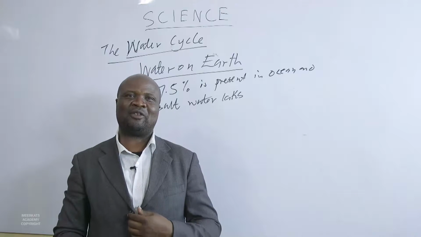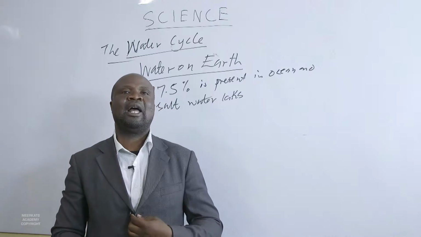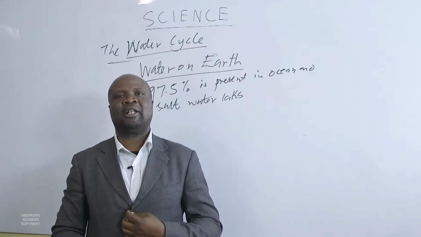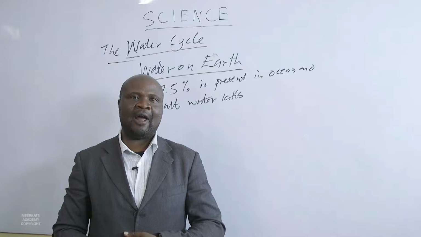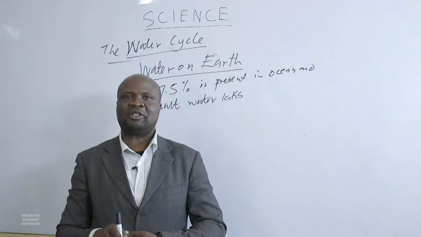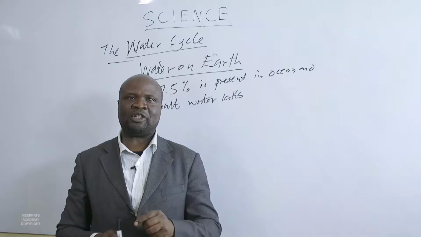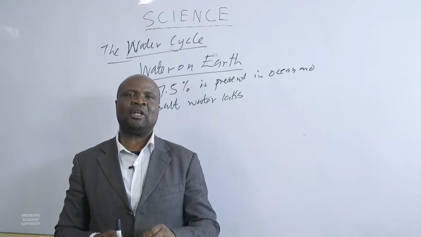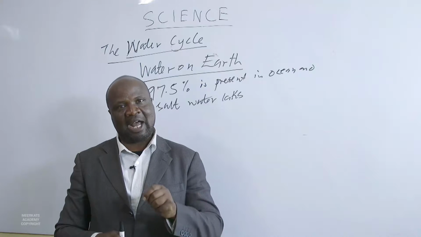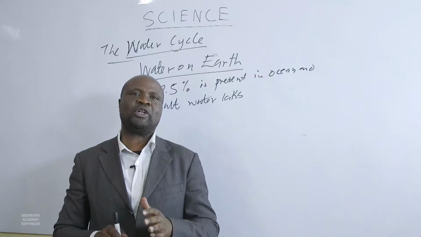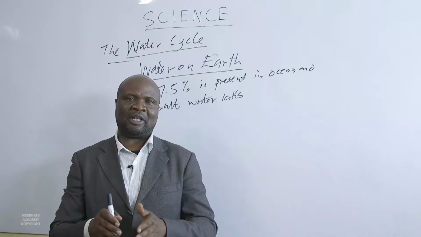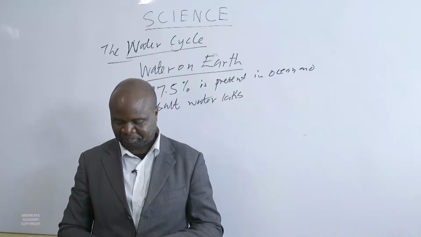So a large percentage of the water available on earth does not support plant growth. Fresh water can support plants, but what percentage of it is available?